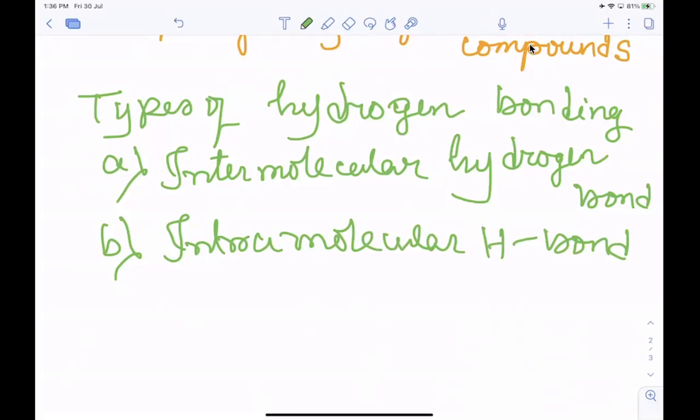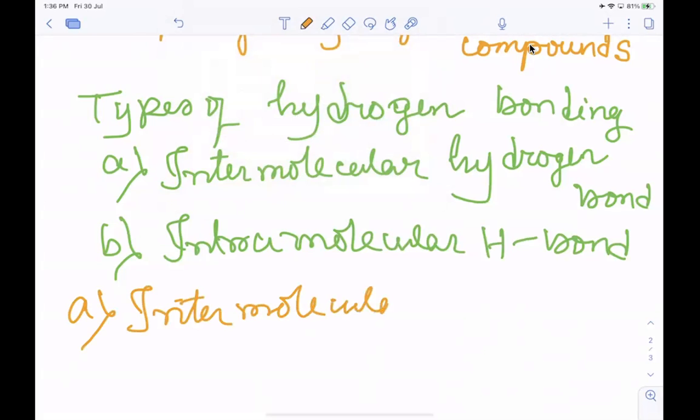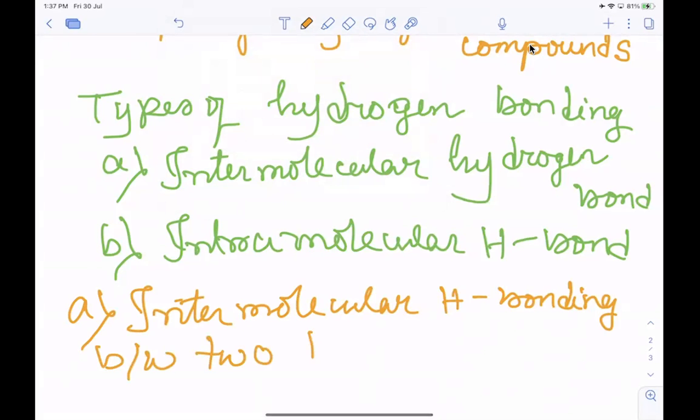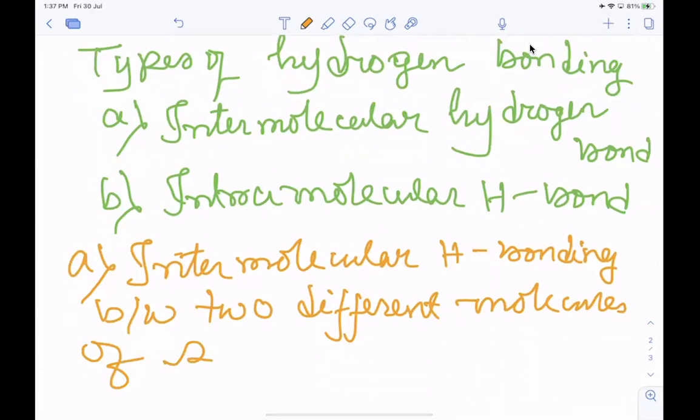So intermolecular hydrogen bonding means the hydrogen bonding takes place between two different molecules of the same or different substances.